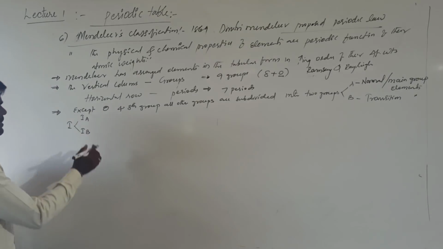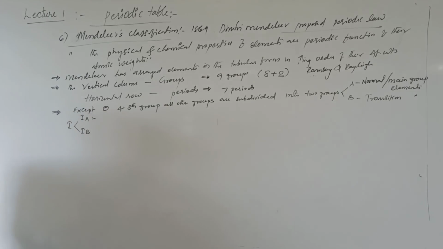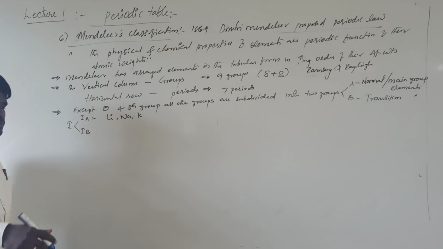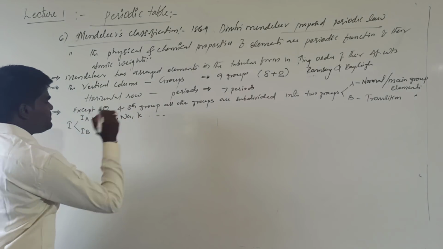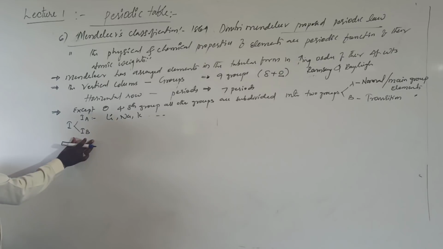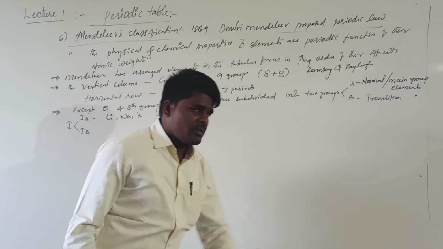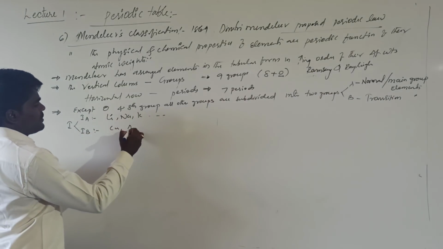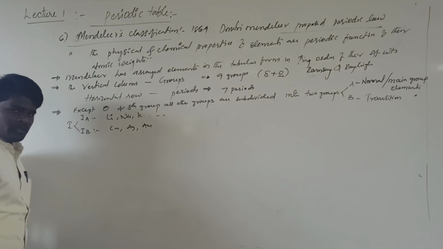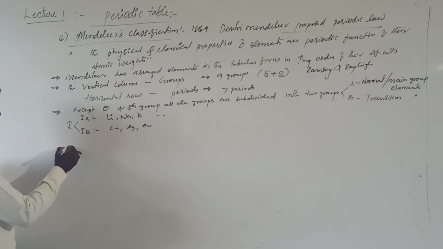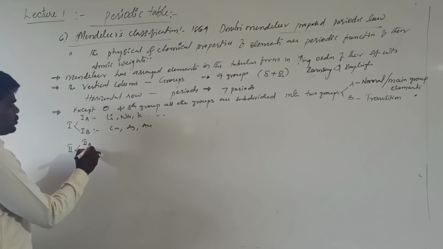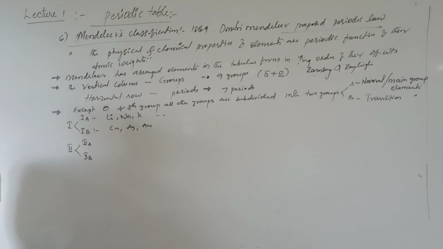transition elements. For example, if you are talking about the first group, here first A consists of elements such as lithium, sodium, potassium, rubidium, cesium, francium, etc. When it comes to the first B, it consists of the transition elements. What are first B transition elements? Such as copper, silver, gold, etc. In the same way, if you are talking about second group, the second group is also divided into 2A and 2B.